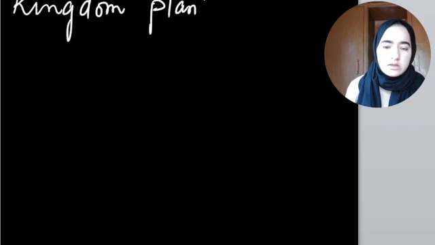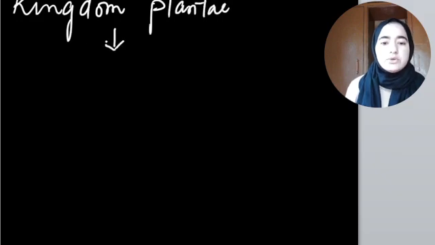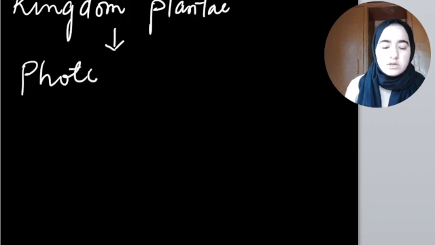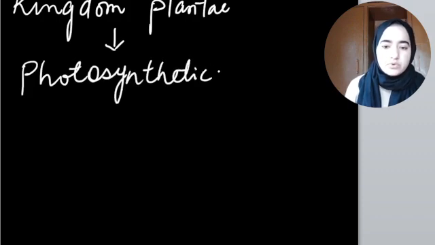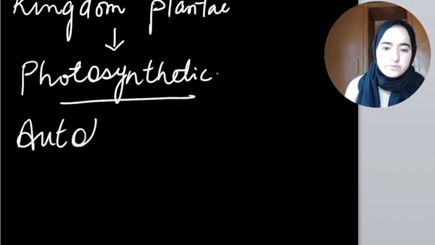First of all, please remember that kingdom Plantae include photosynthetic plants. Obviously, we knew it, right? They are photosynthetic, we can say that they are autotrophs.